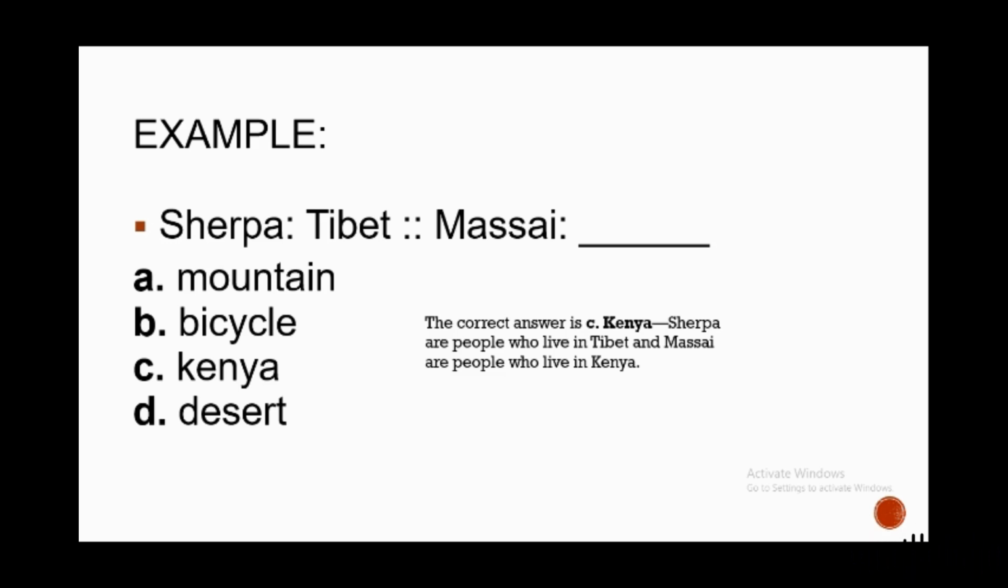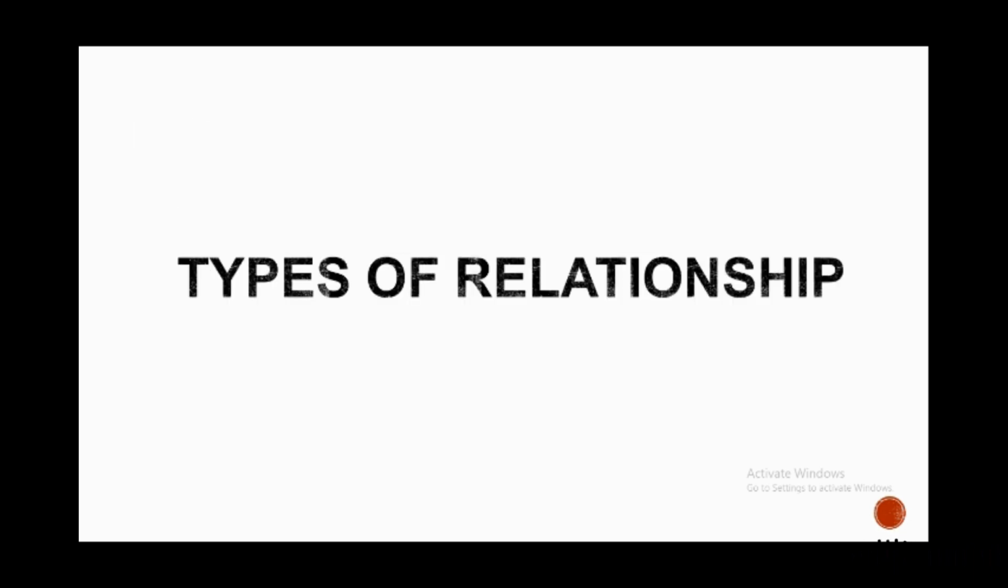So there, again, first you have to determine the relationship of the first pair, the two words from the first pair of words, and then apply the same relationship to the next pair of words. To make it easier for you to see the relationship between words that are given in an analogy type of question, let me introduce to you several general types of relationships that can be found in analogy questions.